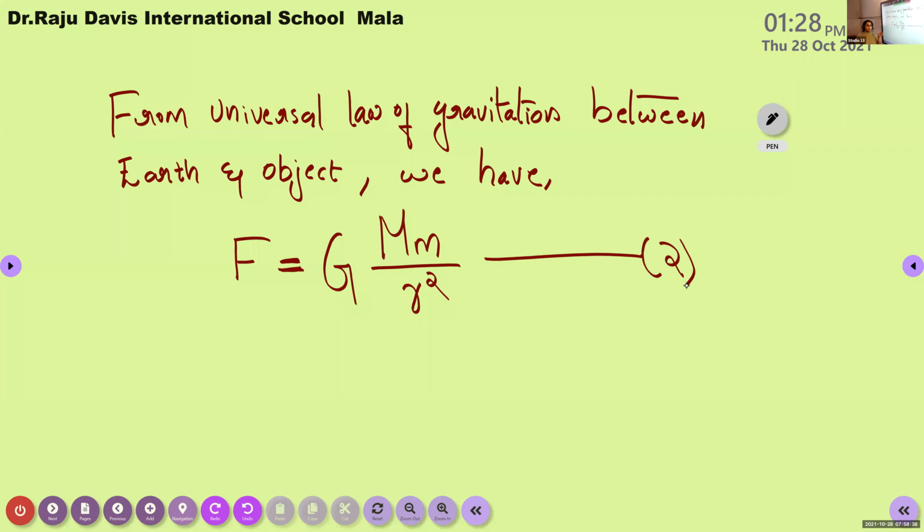Now students, please compare the equation 1 and 2. Our equation 1 is this, F is equal to mg. F is equal to mg is our equation number 1. Compare this equation and this equation. Any familiarities here? What about the LHS of the equation? LHS means left hand side of the equation.